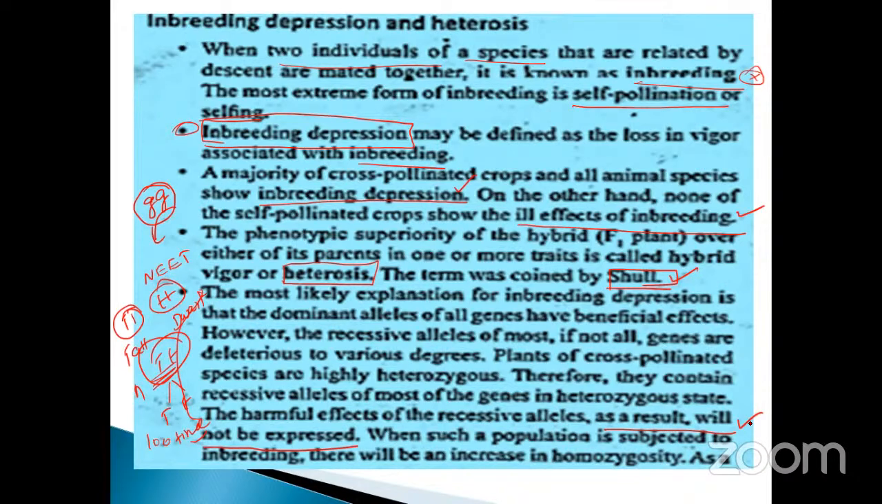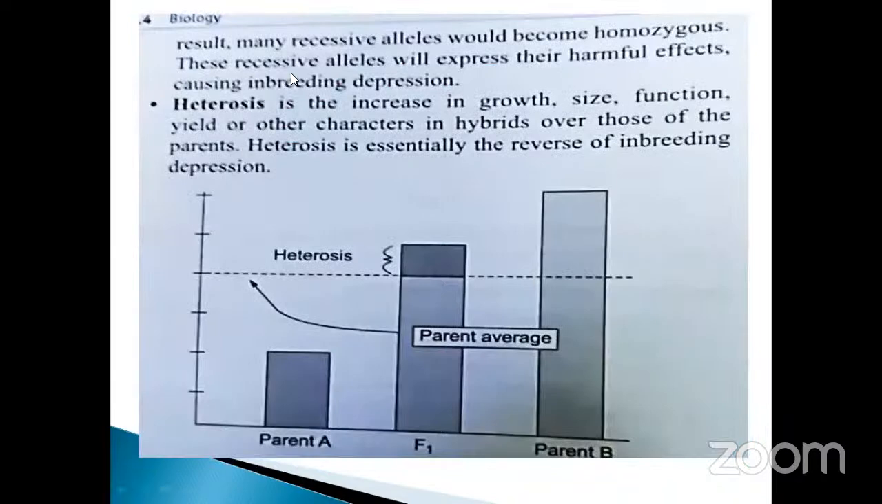Outbreeding effect. Outbreeding is otherwise called cross-pollination. What happens? Inbreeding depression will not happen, because the recessive gene will not express a harmful effect. When such a population is subjected to inbreeding, there will be increasing homozygosity. As a result, many recessive alleles would become homozygous. These recessive alleles will express their harmful effect, causing inbreeding depression.